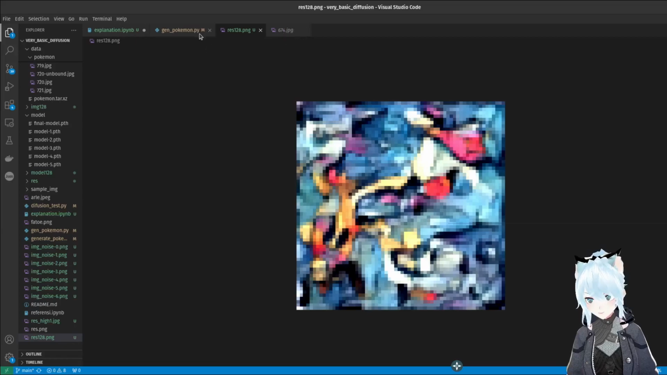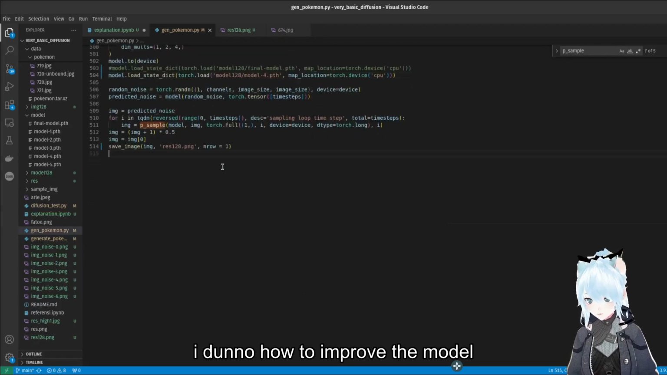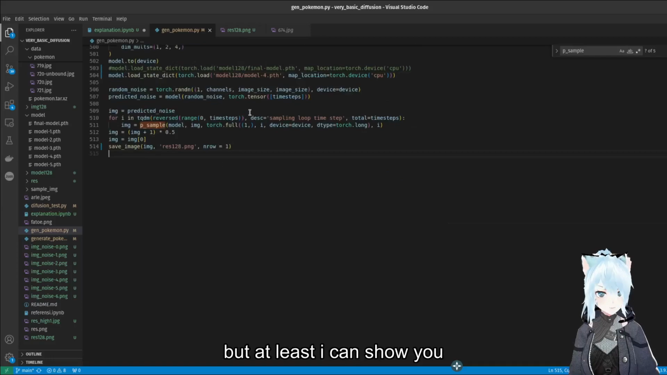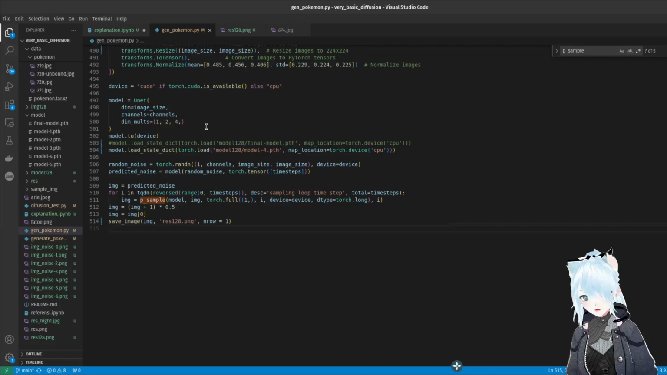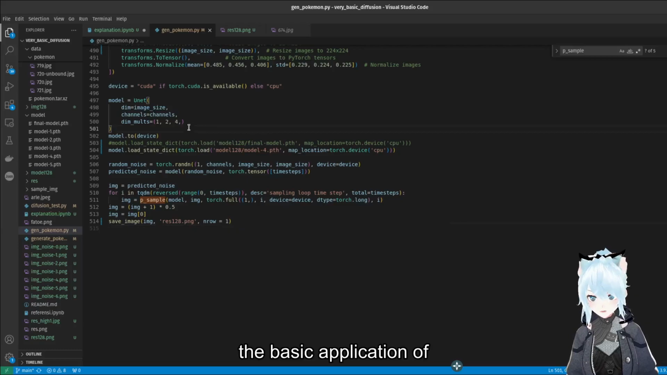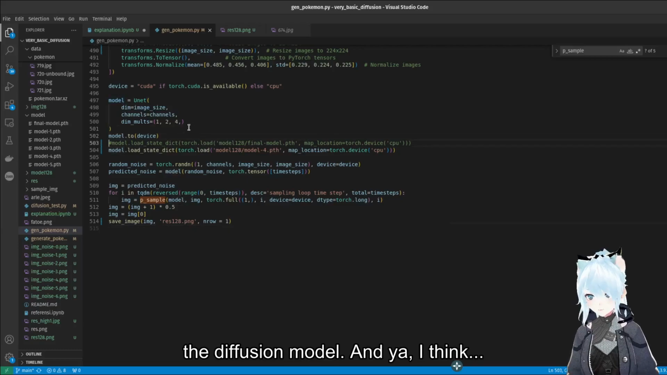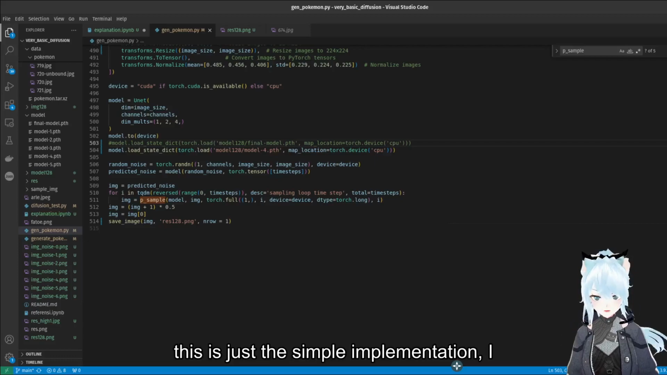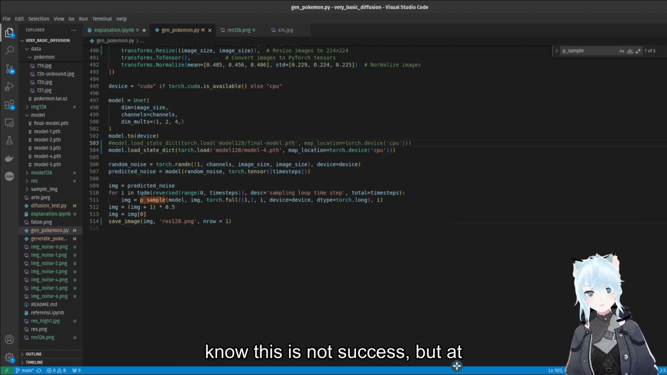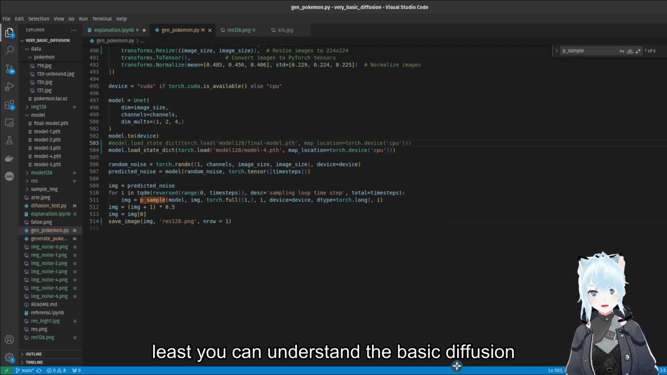So I don't know how to improve the model, but at least I can show you the basic application of the diffusion model. And yeah, I think that's it. This is just a simple implementation. I know this is not a success, but at least you can understand the basics of this diffusion model.